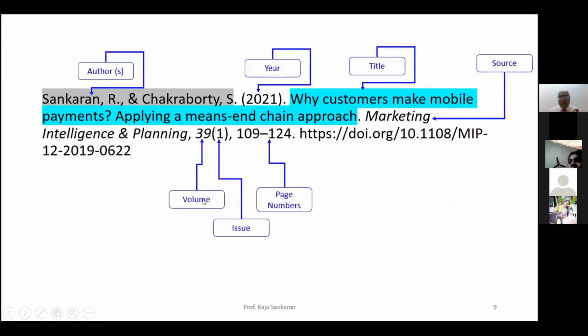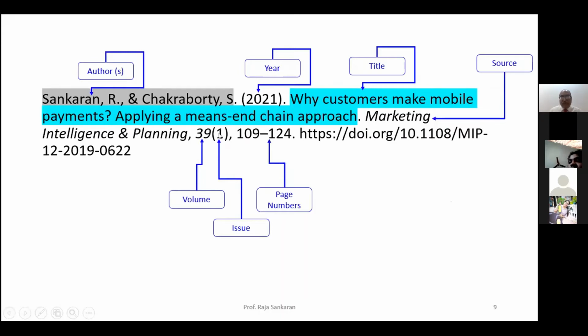So what this typically means is, when we talk about the volume, the very first year when the journal started publishing would be volume number 1. The second year would be volume 2. The third year would be volume 3, like this. So that means this journal has been existing for 39 years based upon the volume that we are referring to.